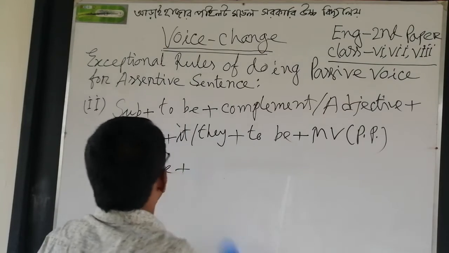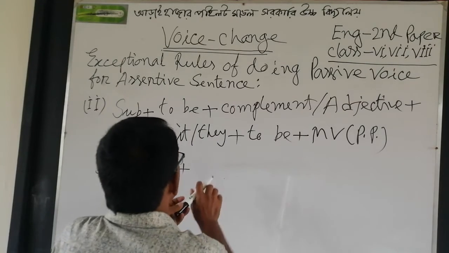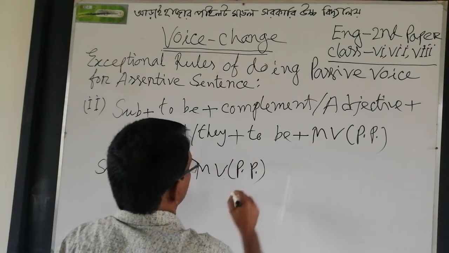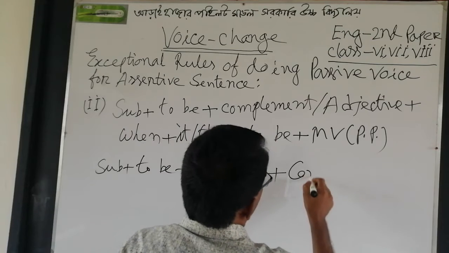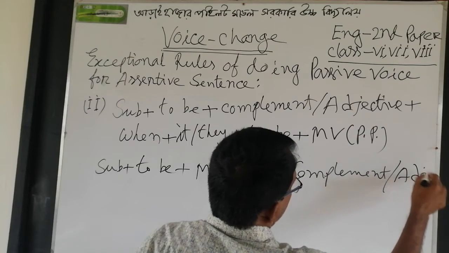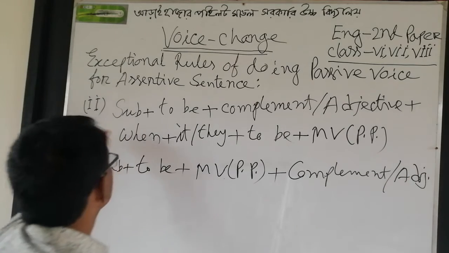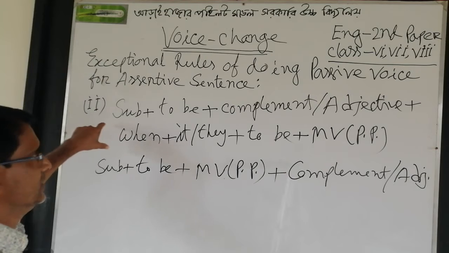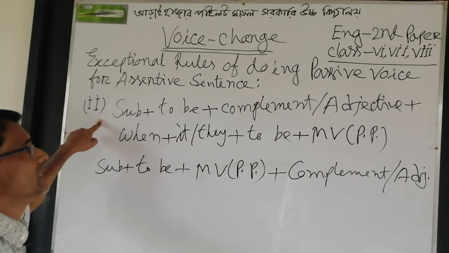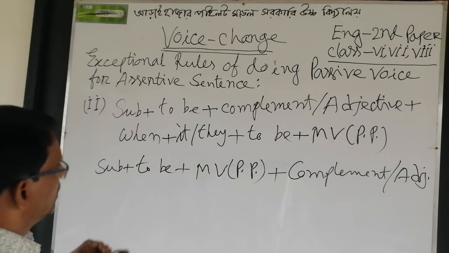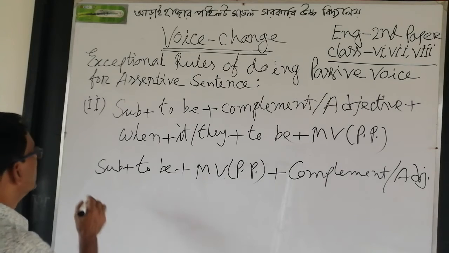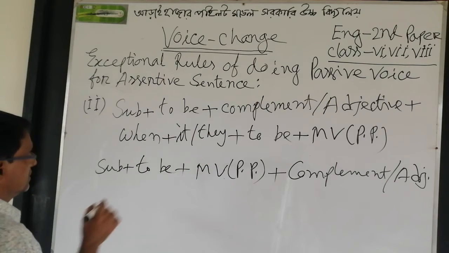Here verb to be plus main verb past participle form plus complement or adjective. There are two rules here of doing passive voice when the verb is used as a passive verb. Okay, now I am writing an example according to this structure.